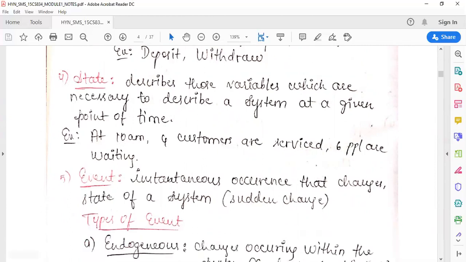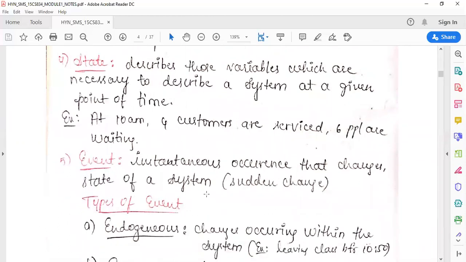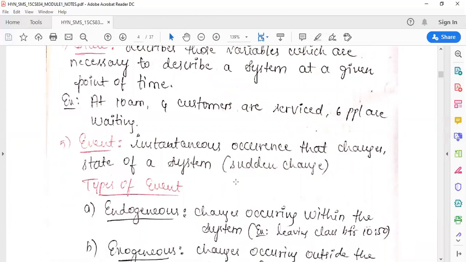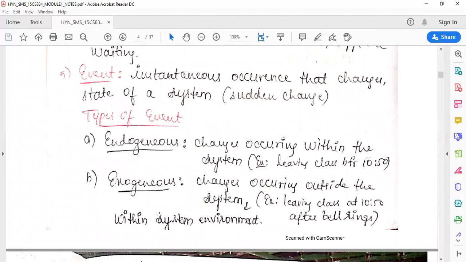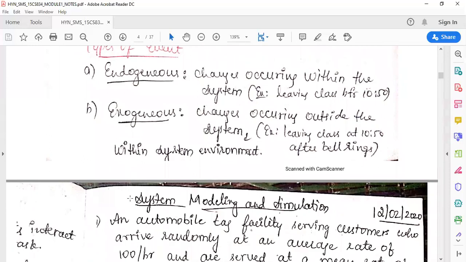The last component of a system is the event. An event is an instantaneous occurrence that changes the state of a system. Based on the event, there will be a sudden change in the system. There are two types of events: endogenous and exogenous. Endogenous events are those where the changes occur within the system, whereas exogenous events are those where the changes occur outside the system. So those are the different types of events.